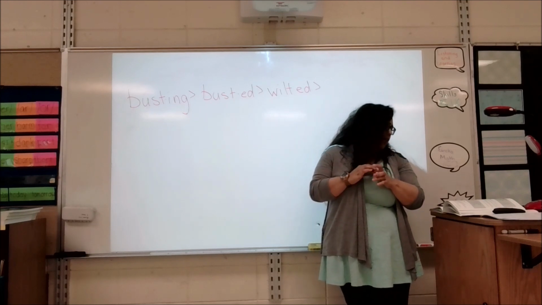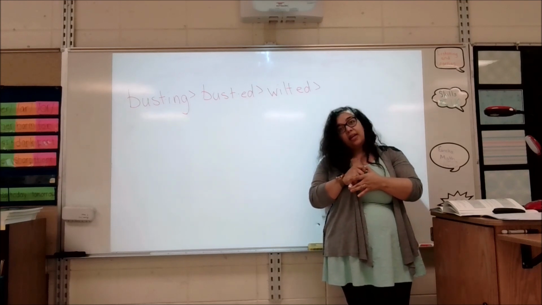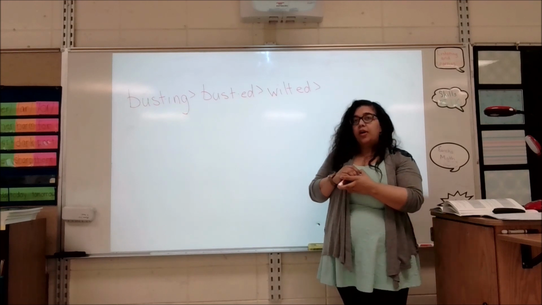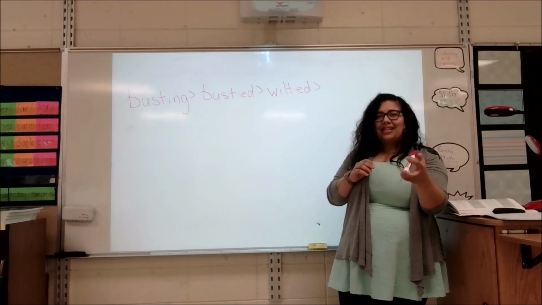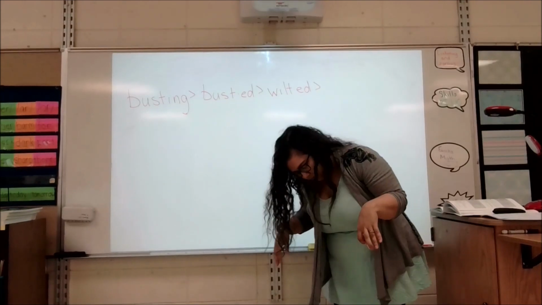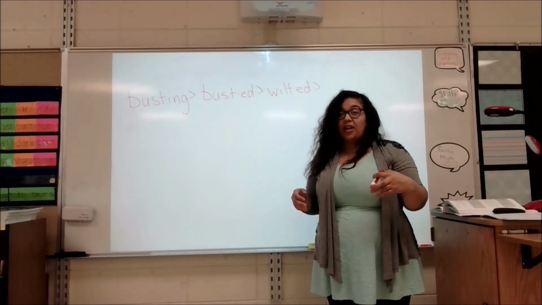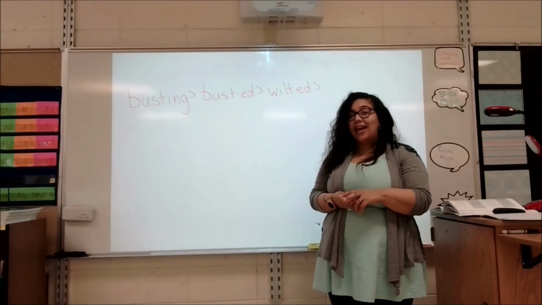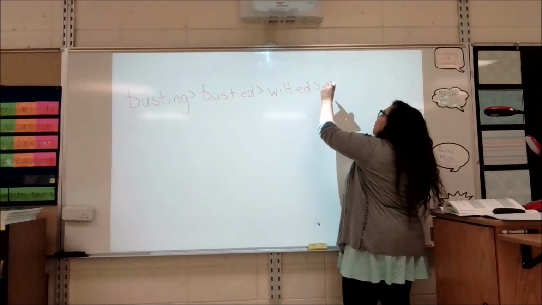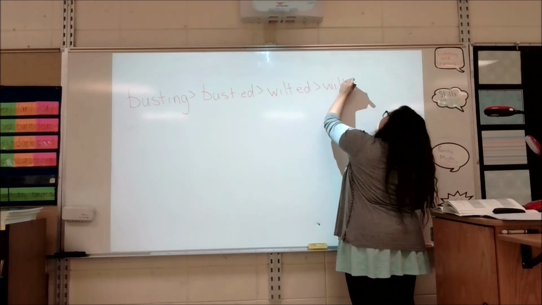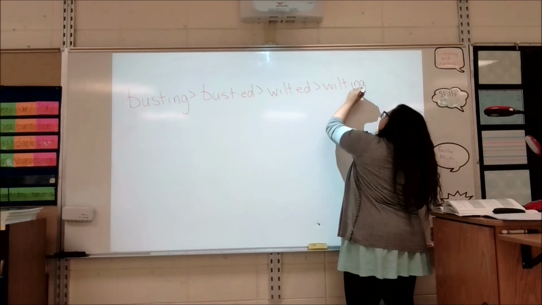From wilted to wilting. I'm changing the what? The second syllable, the ending. So wilted, the flower's already dead. Probably need to throw it away. Wilting, with some careful care, you might be able to revive your flower. So wilted to, or any plant, to wilting.